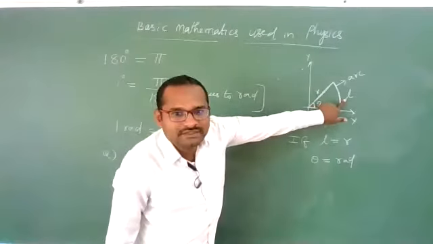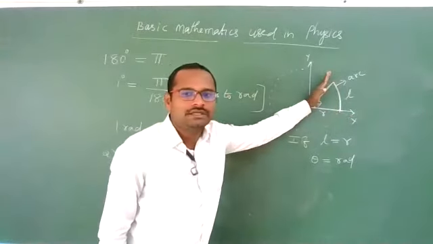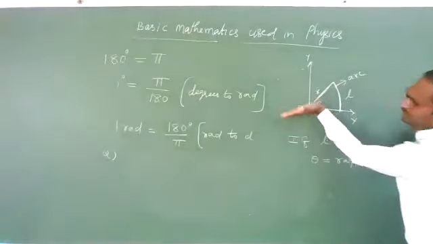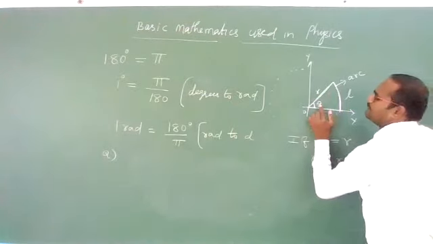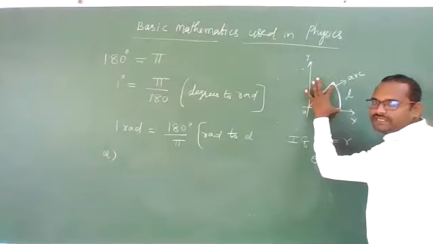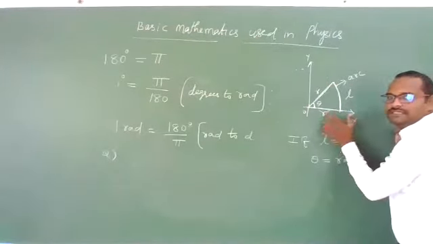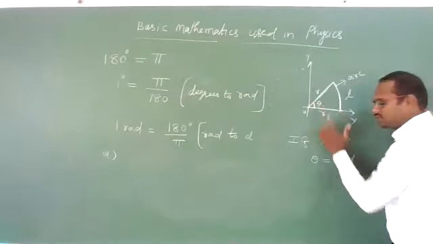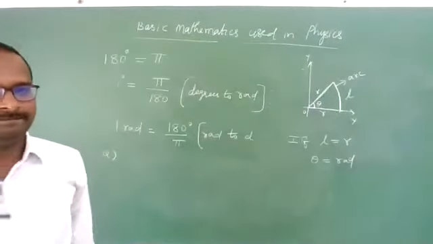If the length of the arc is equal to the radius of the rotating vector, with this radius it is rotating. Now let us suppose this rotating vector has rotated by some angle, this much distance. If this length is equal to the radius, then the angle subtended by this rotating vector is called a radian. That's it. The definition is not important.